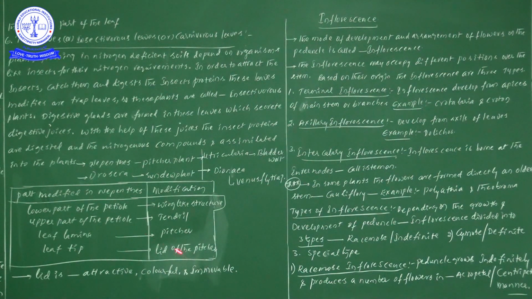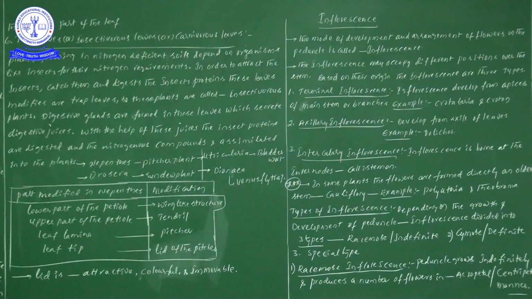Now what is the importance of this lid? That lid is attractive, colorful, and immovable. So that is a small piece of information regarding trap leaves, or insectivorous leaves, or carnivorous leaves.